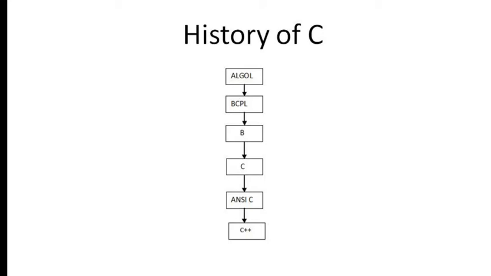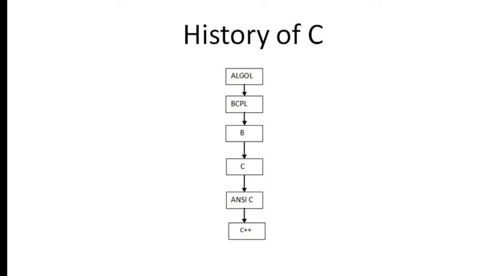of data types. He studied all these previous languages and inherited many characteristics from them, and additionally added some features such as data types, built-in functions and operators, and called this C. Next, the American National Standards Institute introduced some standards to this Dennis Ritchie C and called it ANSI C. Later, C++ was invented, which is an object-oriented language.